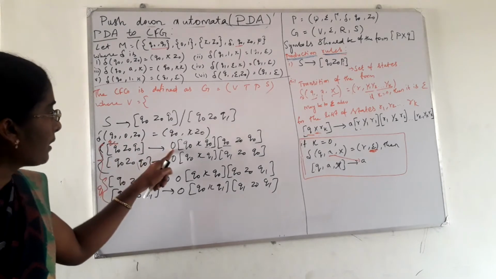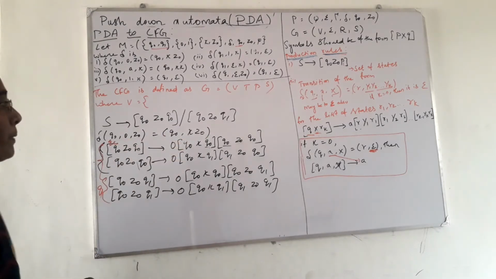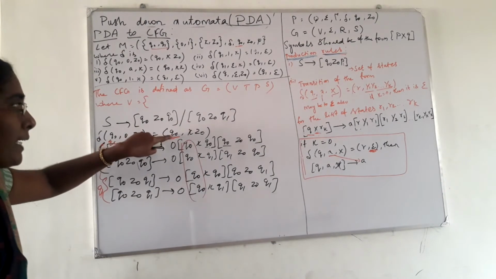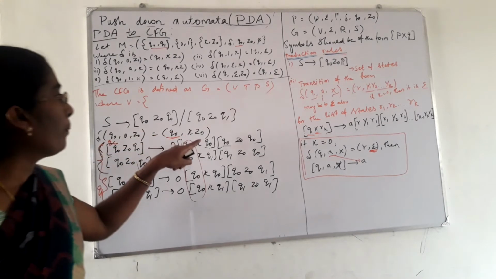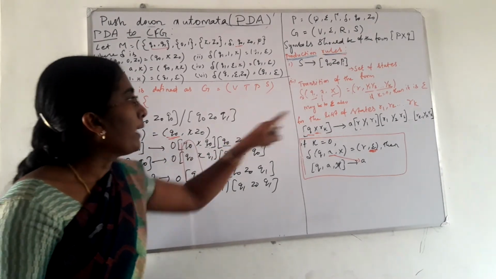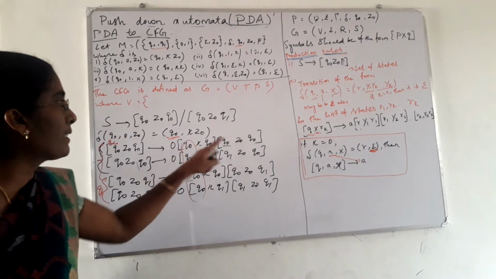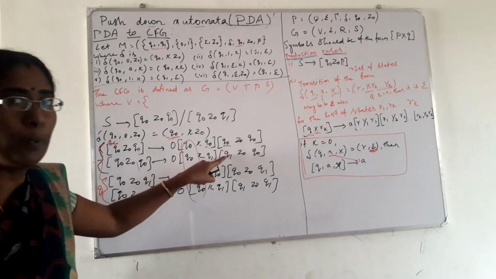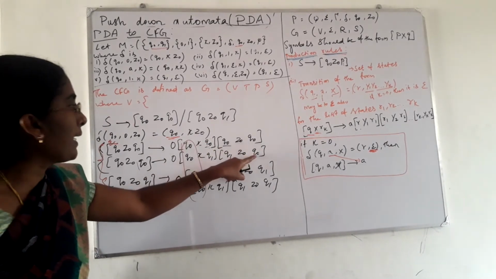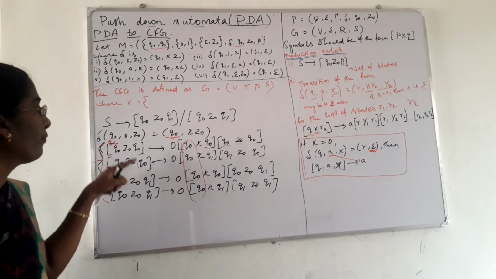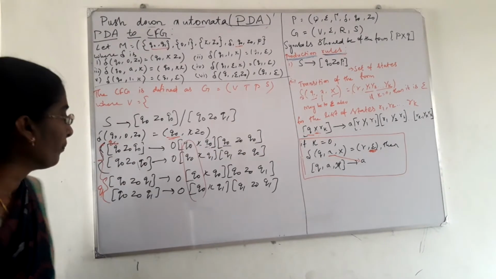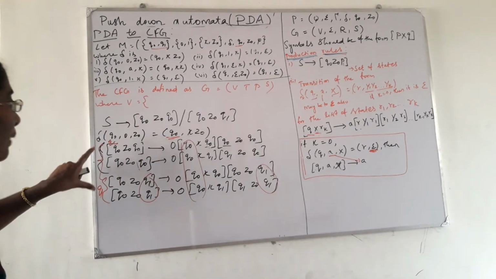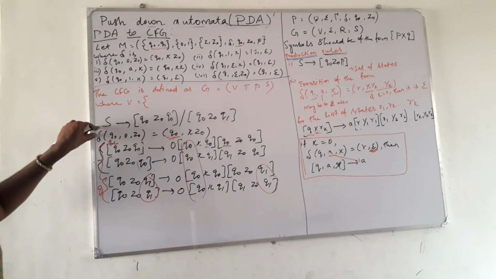Here this is terminal 0. This is the state present in this position. These are the states on the right hand side of the transition, followed by the stack symbols, instead of Y1, Y2, X and Z0. And these are the set of states Q0, Q1, Q0, Q1. And at last we have to use the state we used here: for Q0 we write Q0, for Q1 we write Q1. So these are the equivalent productions for this particular transition.